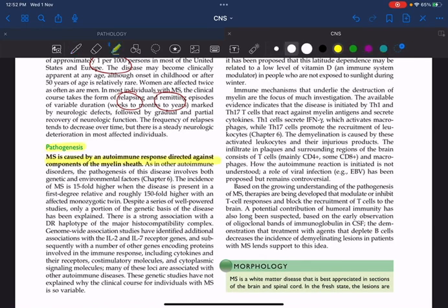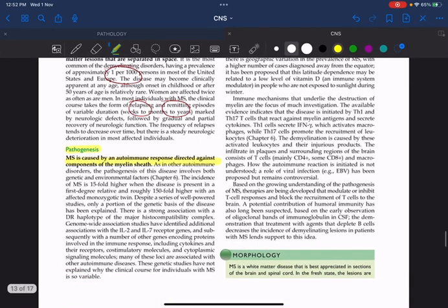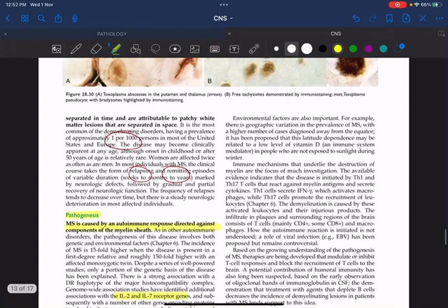Let us go for the pathogenesis. It is an autoimmune response. The antibodies are directed against the myelin sheath of the central nervous system. Remember, we have some environmental factors, genetic factors, and some immunological mechanisms. First is genetic factors, because of some mutation of interleukin 2 and interleukin 7. Or these antibodies may be produced because of some environmental variations, geographic features, for example, low levels of vitamin D.